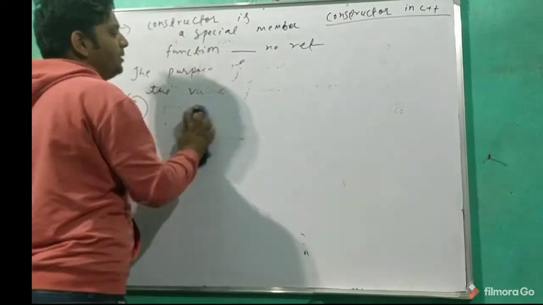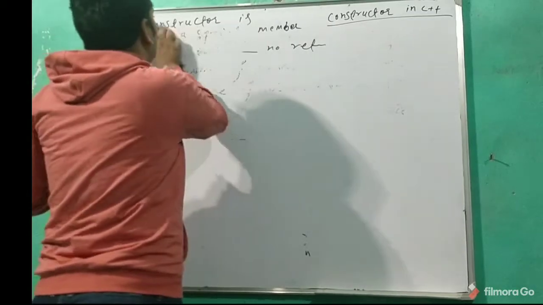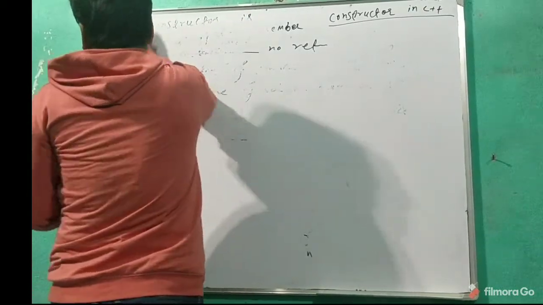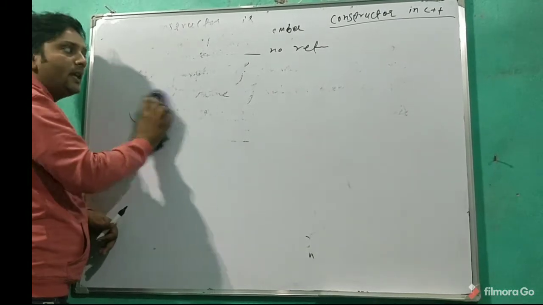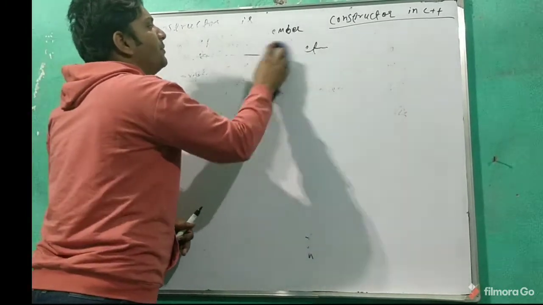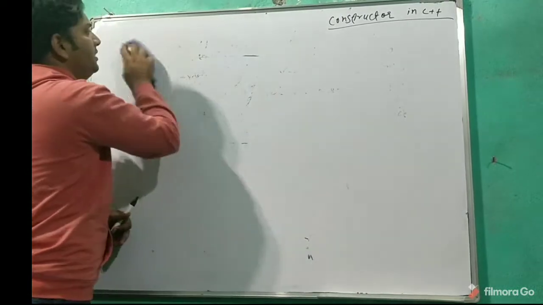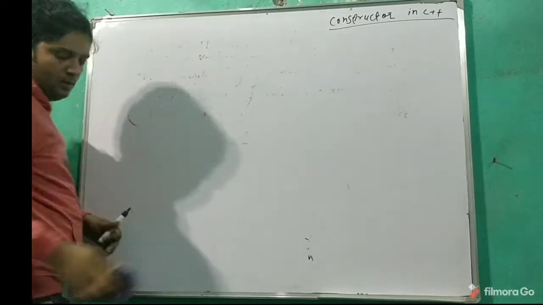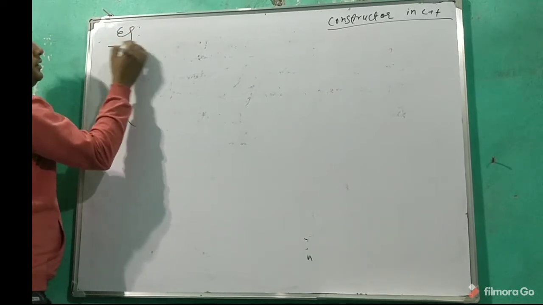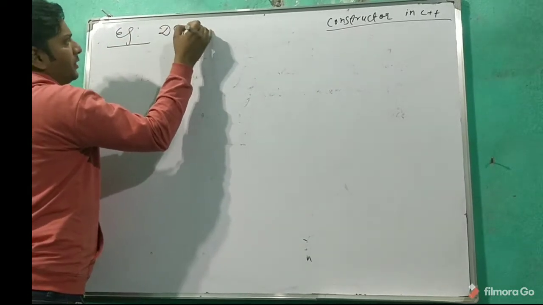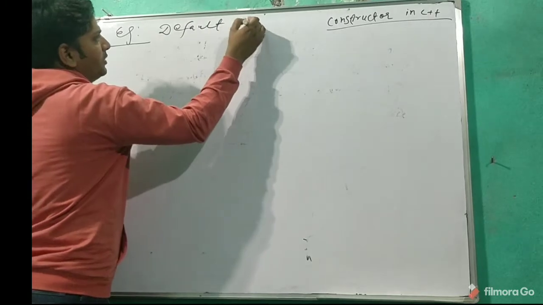So what does default constructor mean? How do we know it is a constructor? Whatever the class name is, the member function has the same name. That's why it is known as a special member function. The syntax is like that. Now we will go through an example of a default constructor.